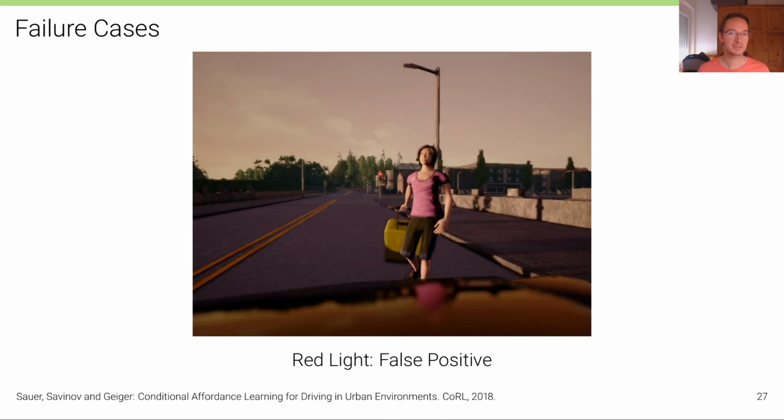And in this case, the hazard has been detected, but the red light has also been detected, despite the fact that the red light is further away than relevant for braking. It's actually quite difficult from a single image to detect the size of a car in front of us and therefore the distance, because size is the only cue that we can use to measure the distance to an object. And similarly for traffic lights, it's very hard to measure the exact distance to the traffic light. And so sometimes when you do driving just based on visual inputs, the distances are not quite right, and so the vehicle, for example, stops too early.